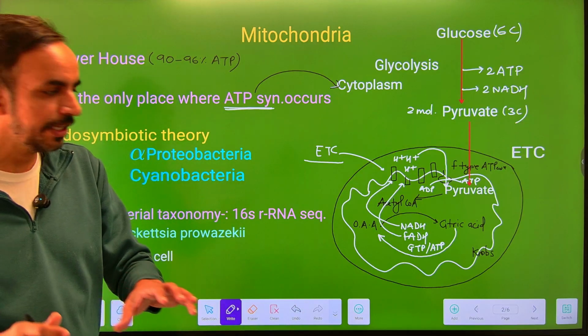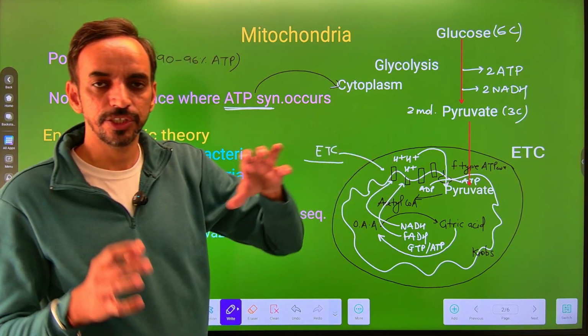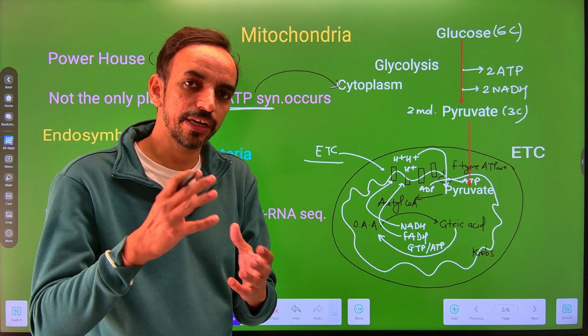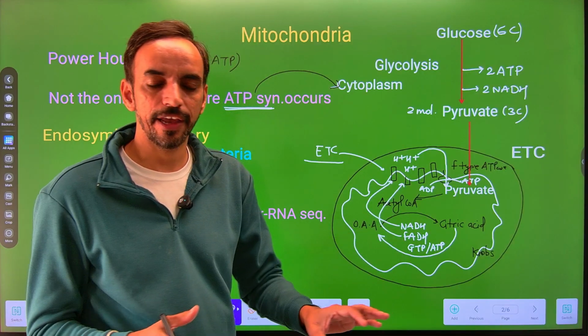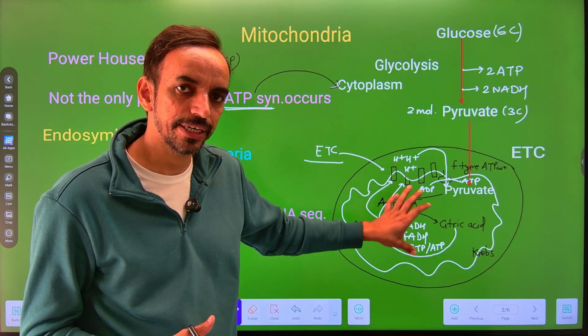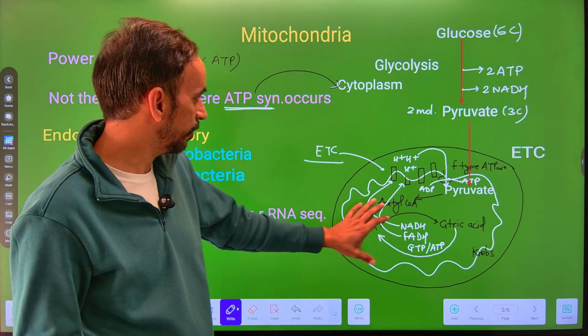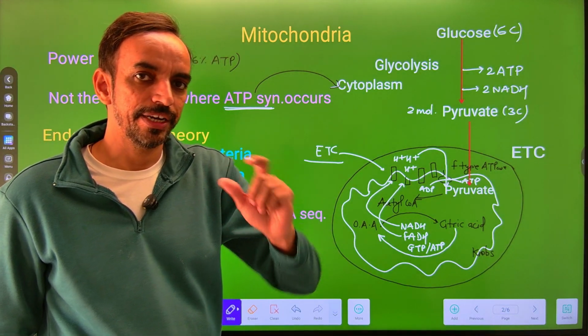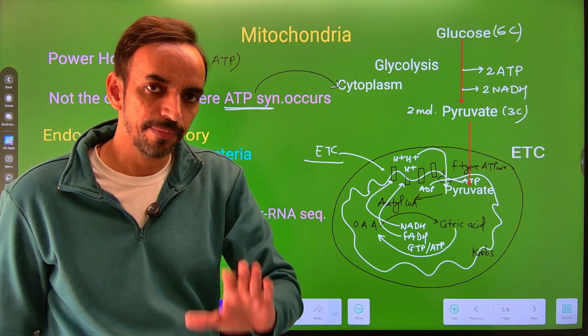So, the mitochondria have the ability to convert the other form of energy, that is NADH and FADH, into the ATP. So, the major place where there is a synthesization of ATP is the mitochondria. ये समझना है अपने को. That's why we are stating that 90 to 96% of the energy is synthesized within the mitochondria.